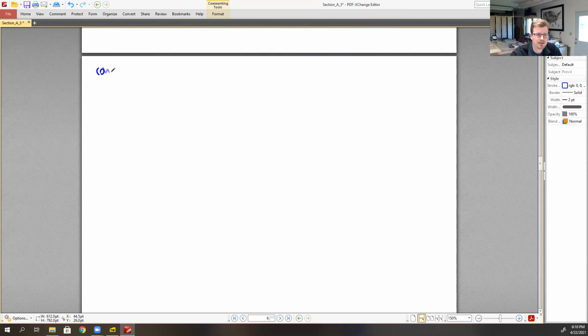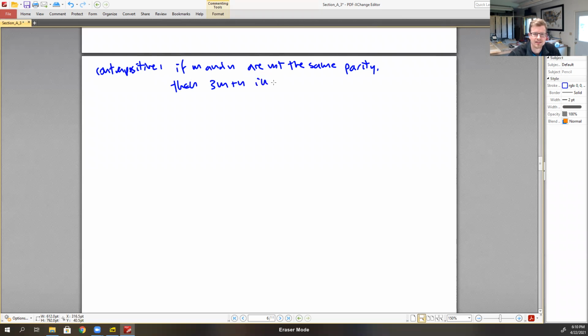So the contrapositive in this case is that if m and n are not the same parity, then 3m plus n is not even.